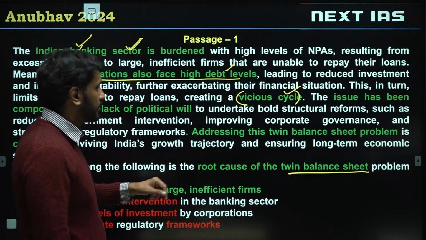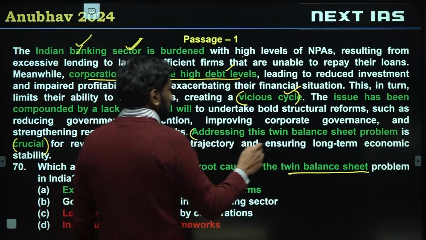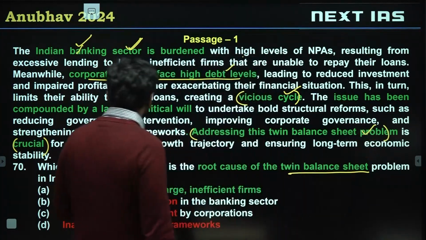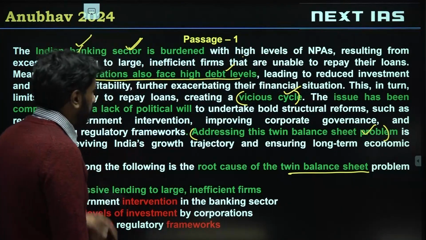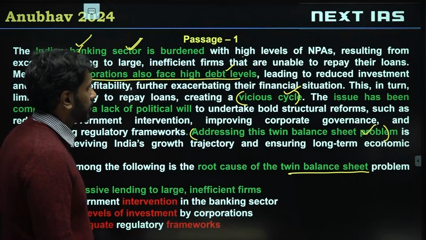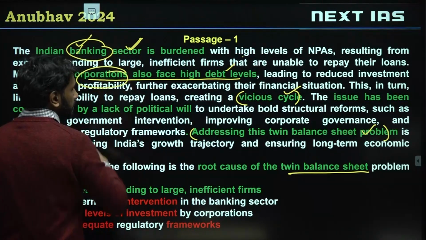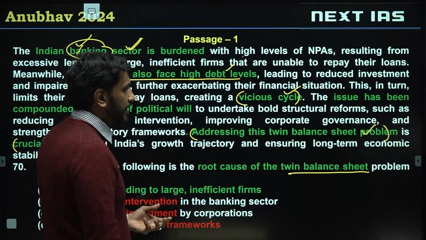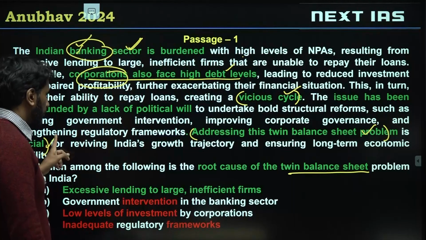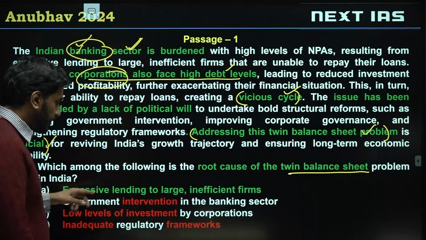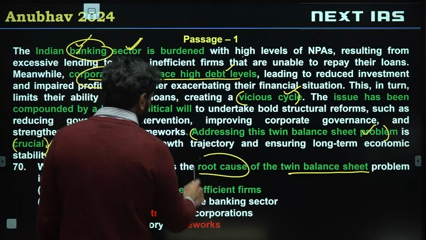Addressing this twin balance sheet problem is crucial. So addressing this problem is crucial for reviving India's growth trajectory and ensuring long-term economic stability. So according to the author, twin balance sheet problem is when banks don't have money and corporations also don't have money, so how do we fix this? It can be fixed with political will. Addressing this is important for us. All right. Let's go to the question. Which among the following is the root cause? What is the root cause of the twin balance sheet problems?